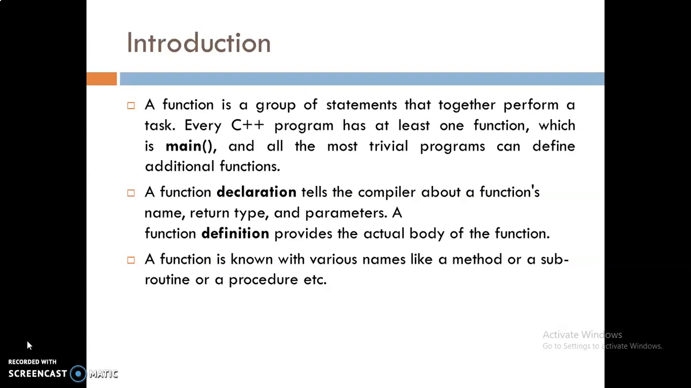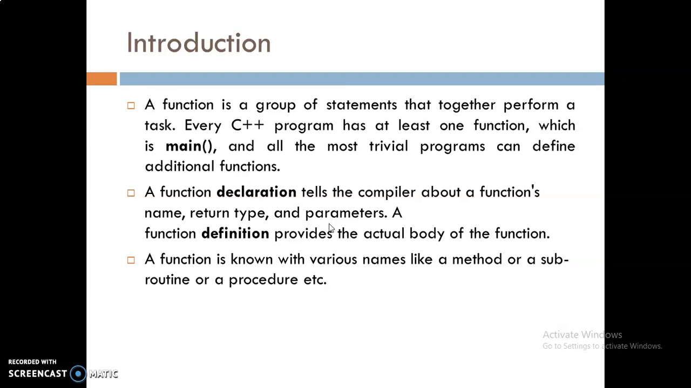So every C++ program has at least one function, which is main. So whenever we are talking about the C++ program, there is at least one function and name of the function is main. That you can see here, this is main function, and all the most trivial programs can define additional function. And it is the only function which is mandatory, and other programs according to the requirement they can add other additional functions also inside the program.